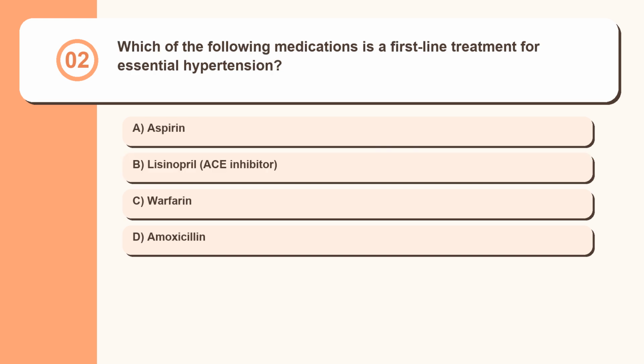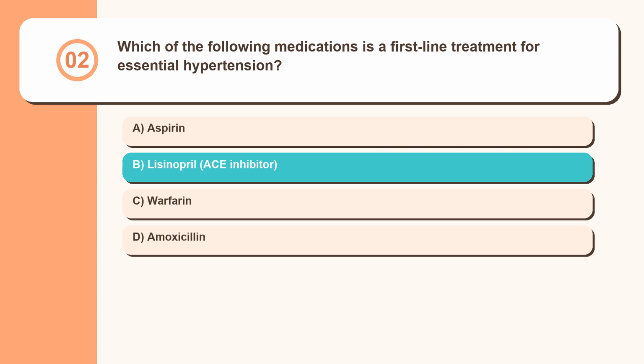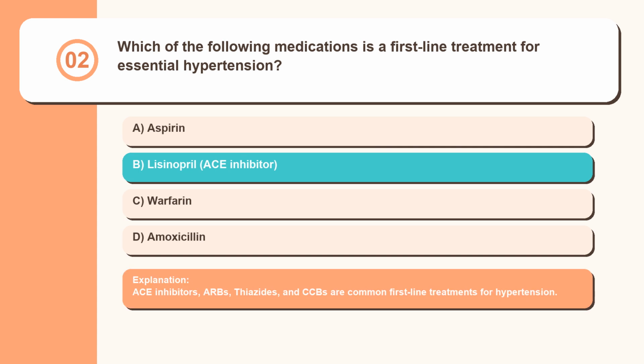Question 2. Which of the following medications is a first-line treatment for essential hypertension? Aspirin, lisinopril, ACE inhibitor, warfarin, amoxicillin. ACE inhibitors, ARBs, thiazides, and CCBs are common first-line treatments for hypertension.